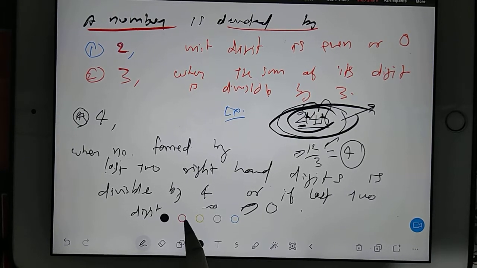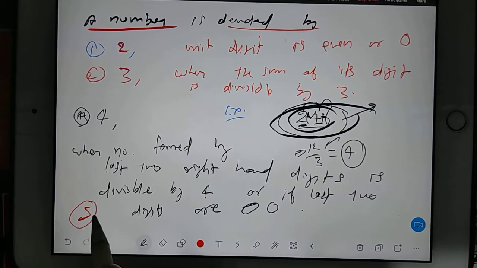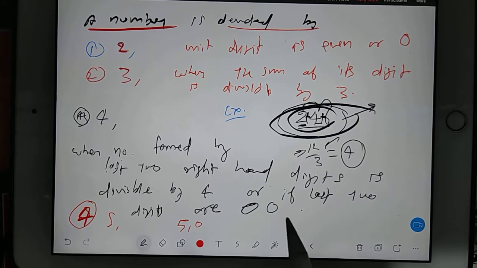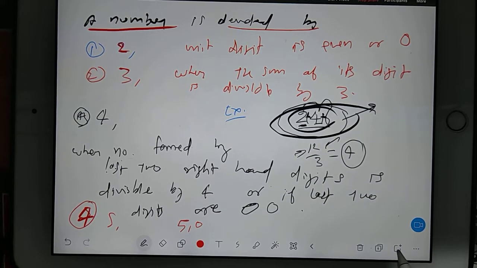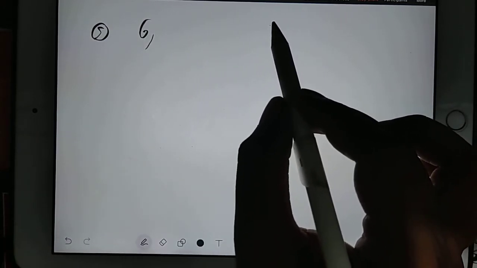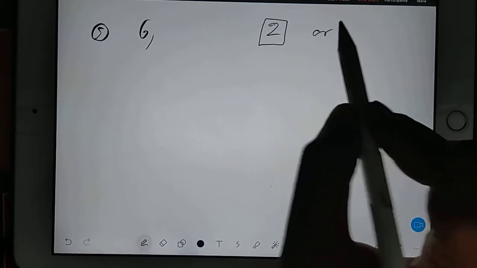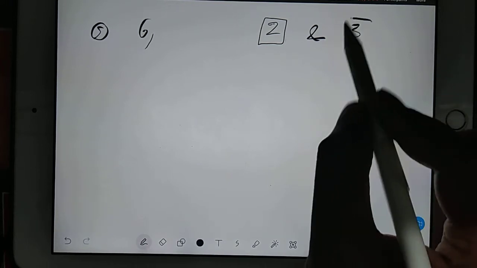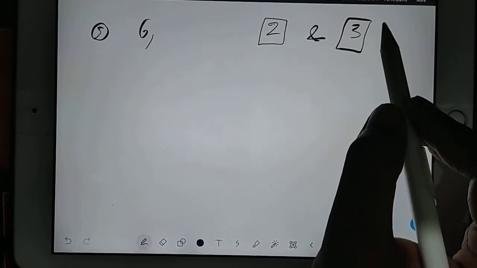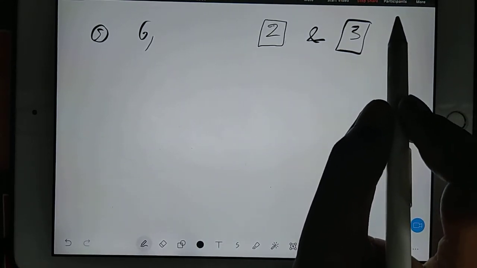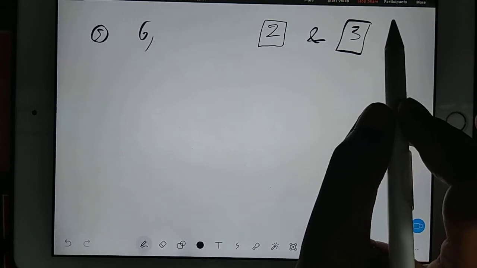And everyone knows for 5, if you are trying to divide any number by 5, then the last digit should be 5 or 0. We know this. And if you are trying to divide by 6, there are two conditions: that number should be divisible by 2 and that number should be divisible by 3 also. Then only it is divisible by 6. That's all. No need to go for 9, 10, 11, 12, because we have all the tricks involved.